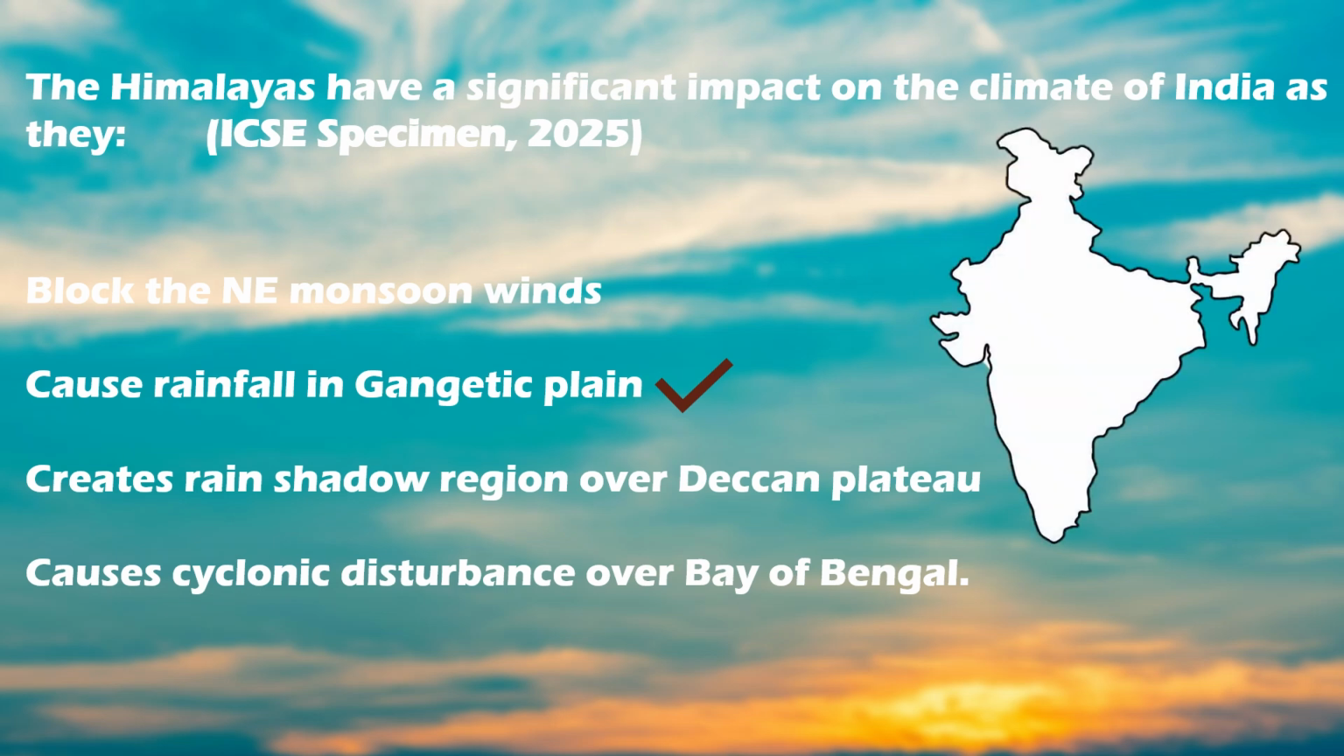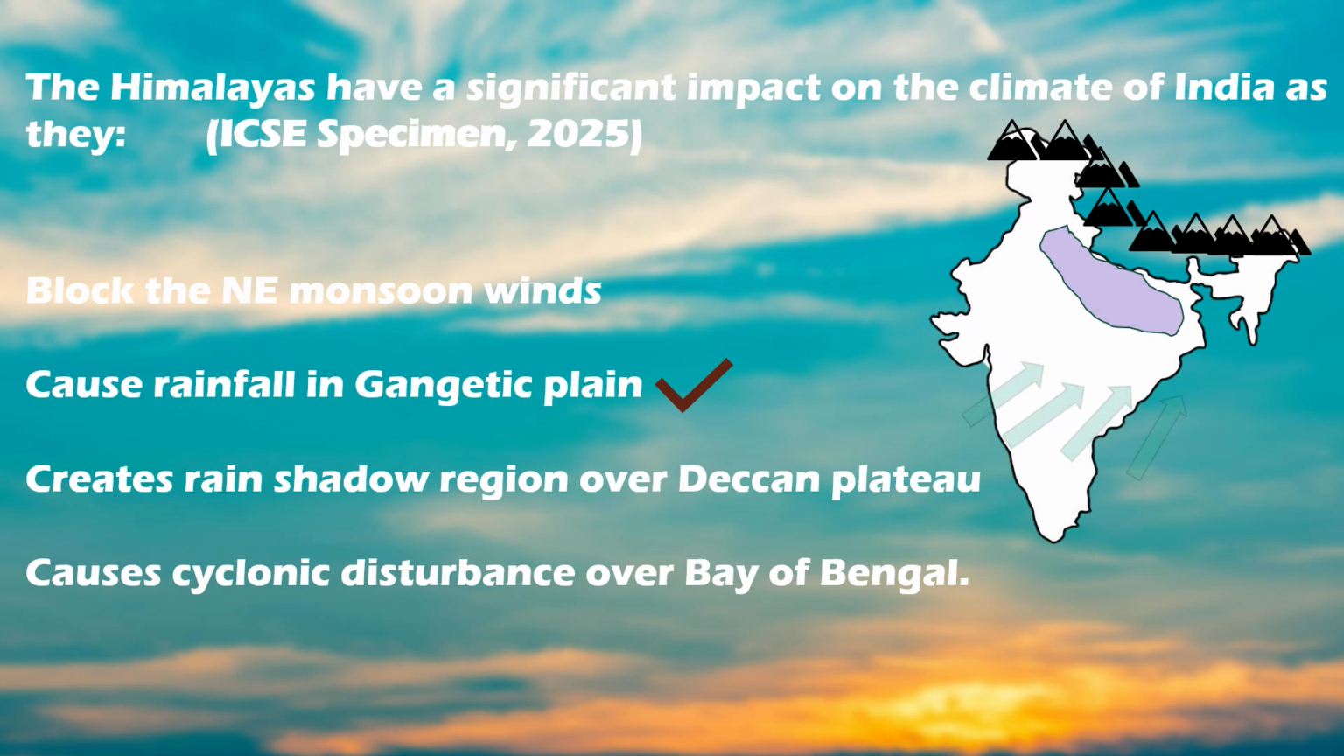Now if we see the arrangement of Himalayas over the entire northern boundary, it looks something like this. And the northern plains being on the southern slope or the southern windward side, the southwest monsoon winds produce heavy rainfall over the northern plains as they get blocked by the Himalayan mountain system.